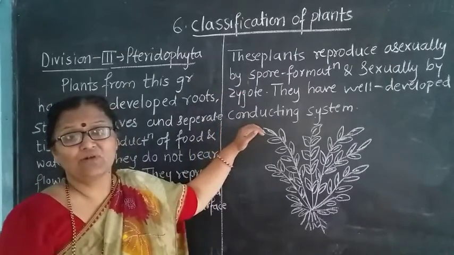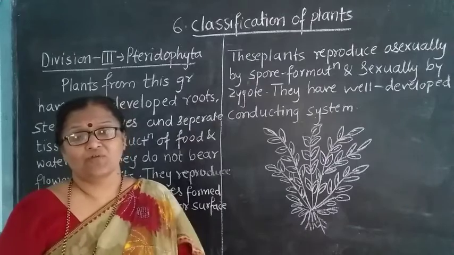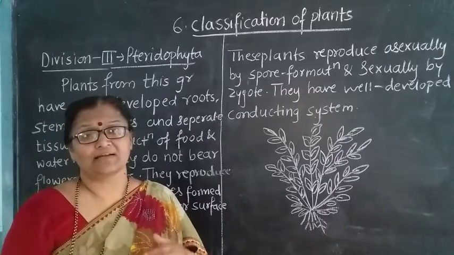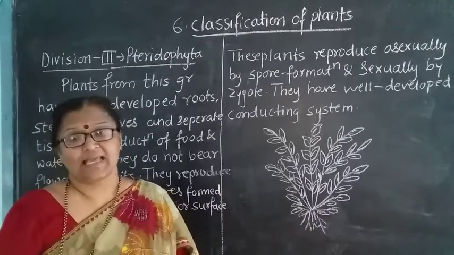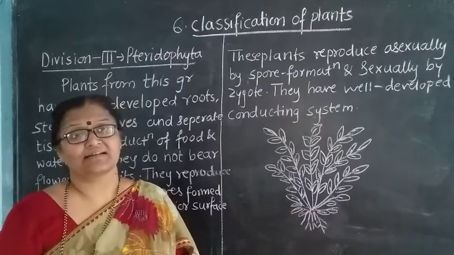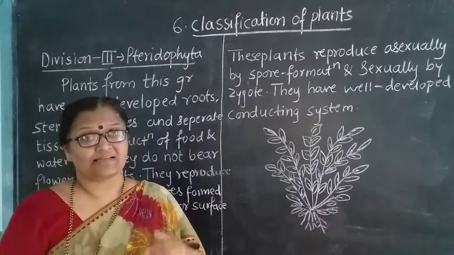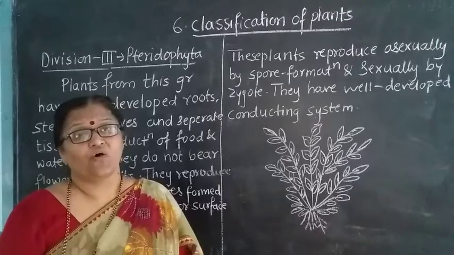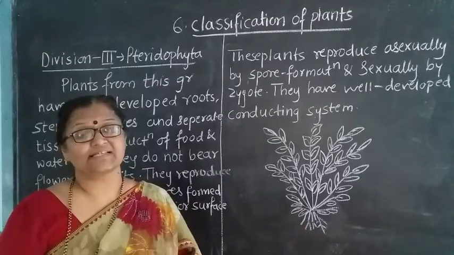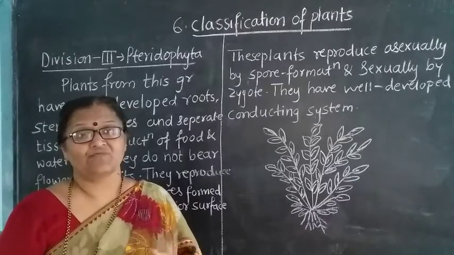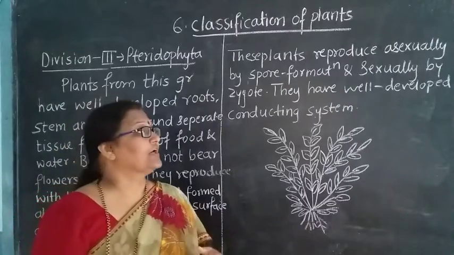They have a well developed conducting system. That means the xylem and phloem are well developed there. So these plants have a good supply of water through the xylem, and a good supply of food through the phloem.